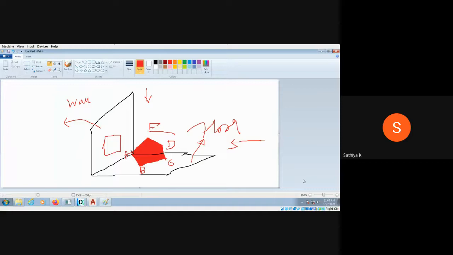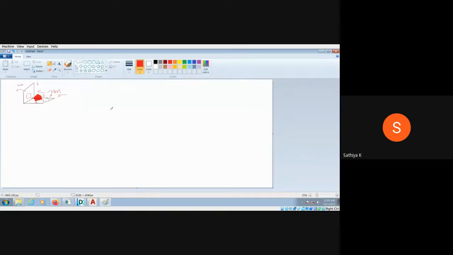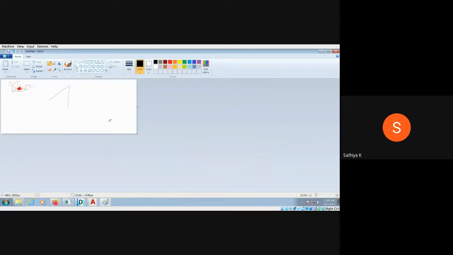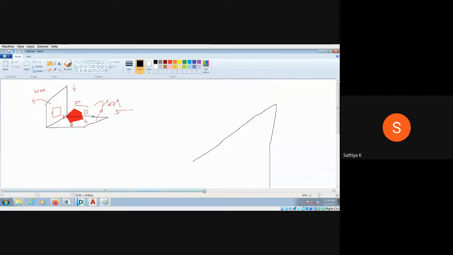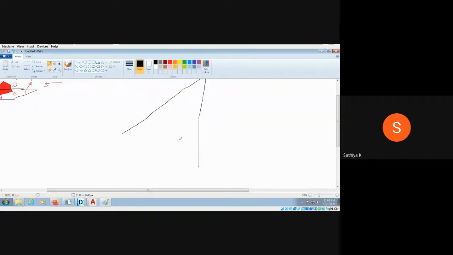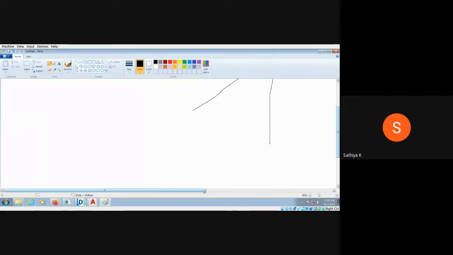The hexagon is given over here. Just do this.